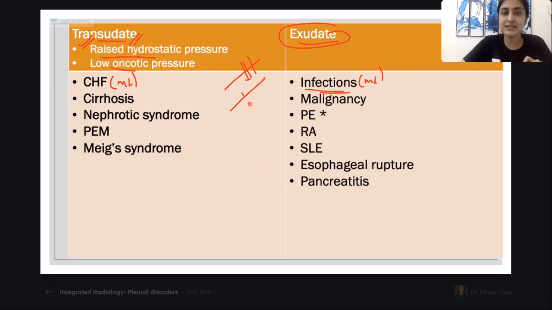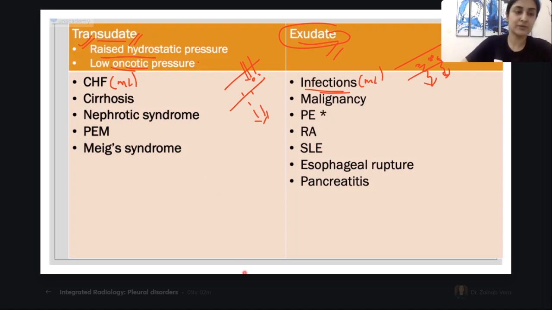So that is why some of the fluid leaks out, or if there is low oncotic pressure, correct? Your pathophysiology of edema, you remember? So either of the two, it occurs as transudative. However, if there are a lot of malignant cells or a lot of infective cells, they tend to go into the pleura by themselves. They directly go inside the pleura, producing an exudative effusion. All right, is it making sense? So this is a direct infiltration, whereas in transudative it's because of diffuse hemodynamic changes in your blood supply.